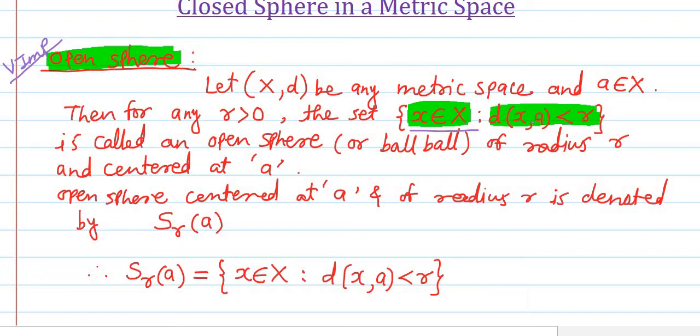So even if we have some points whose distance from A is less than r, if those points do not belong to the metric space X, then such points will not be included in this open sphere. This is important: we require only those points which belong to the metric space X and satisfy this additional condition. In this way we have defined the open sphere.